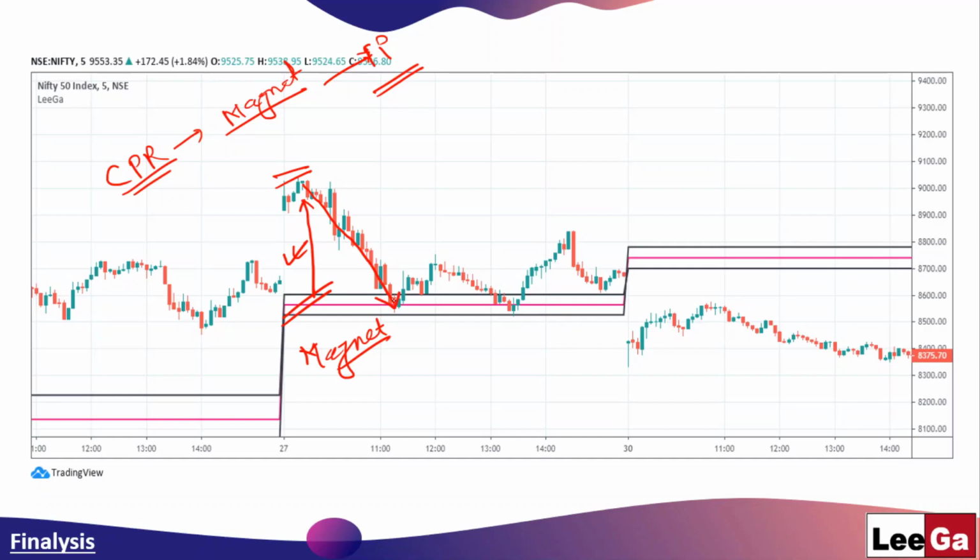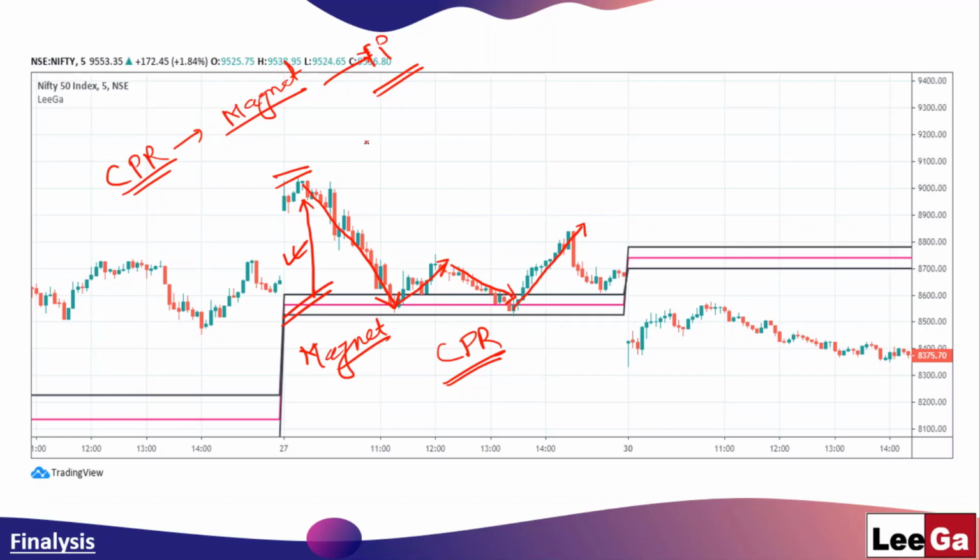See how it pulls the prices towards the CPR, and once it reaches here, it bounces it back, and again it pulls it towards itself, and again you will see it is getting reflected from here. So how beautifully the CPR is acting as a pivot, as a central line, as a central price along which the buyers and sellers are trading today.